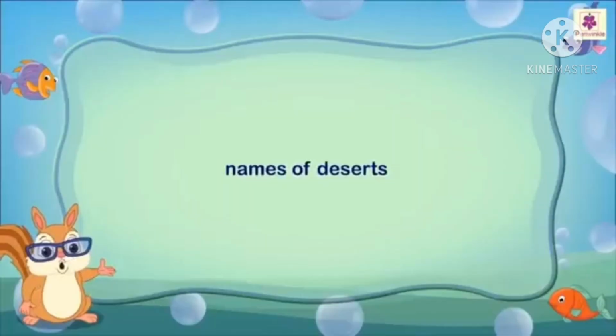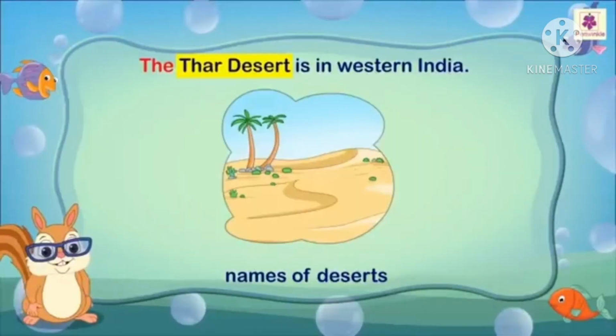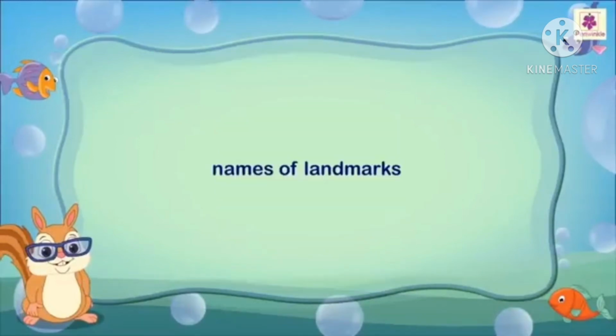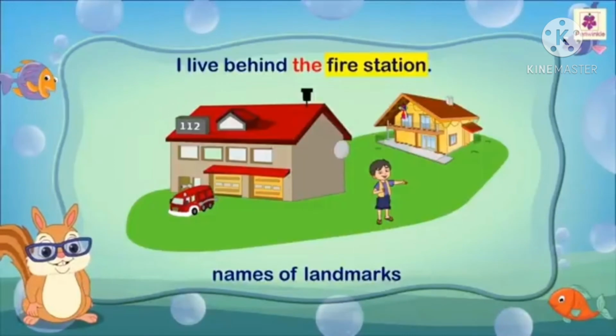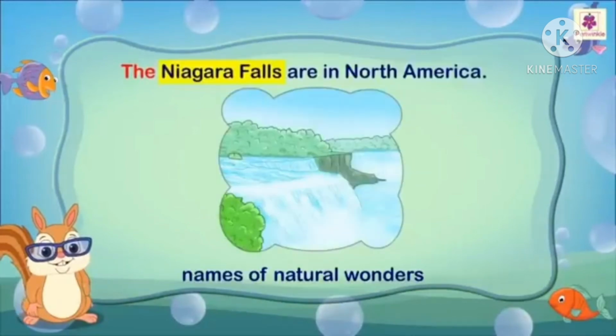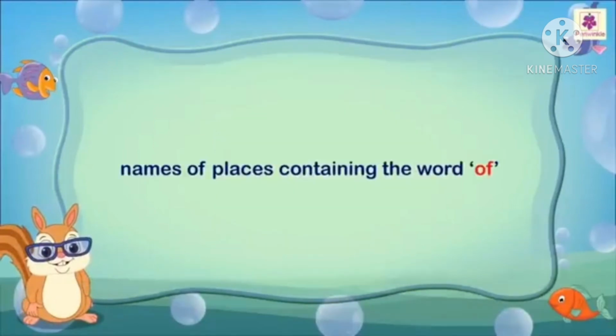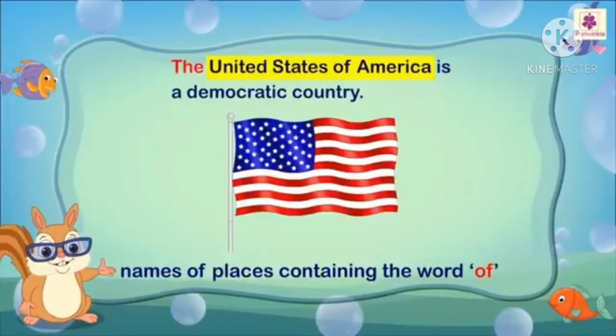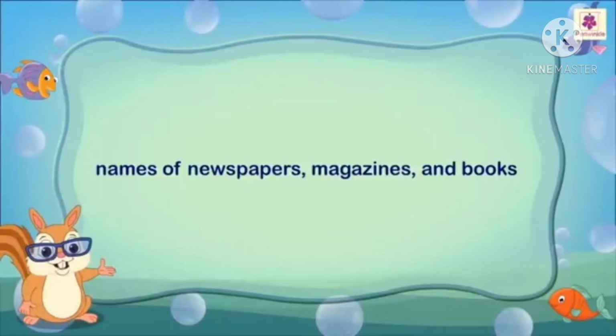Next, names of deserts. The Thar Desert is in western India. Next, names of landmarks. I live behind the fire station. Names of natural wonders. The Niagara Falls are in North America. Names of places containing the word of. The United States of America is a democratic country.